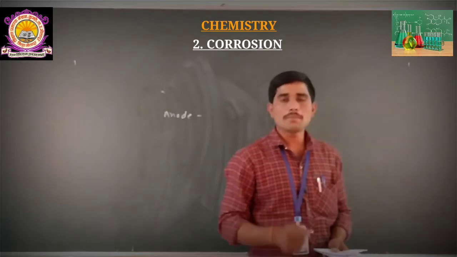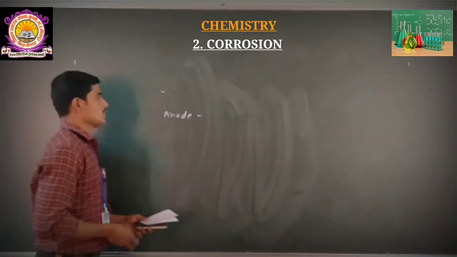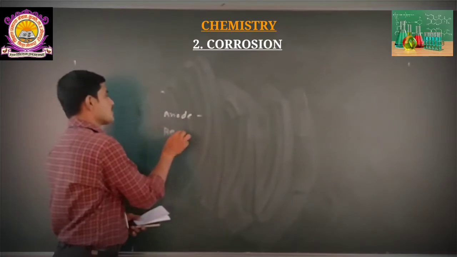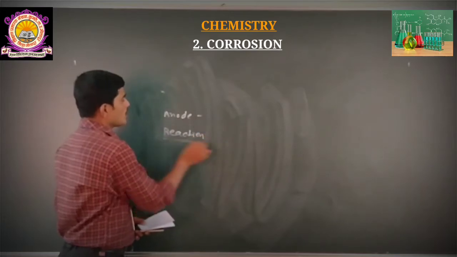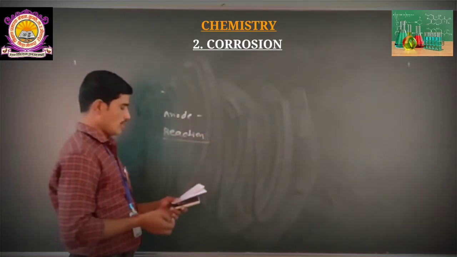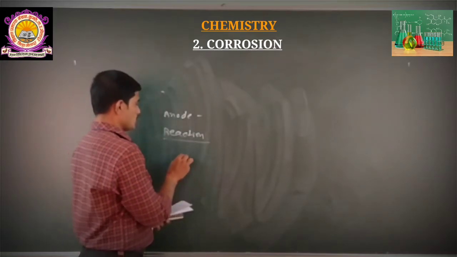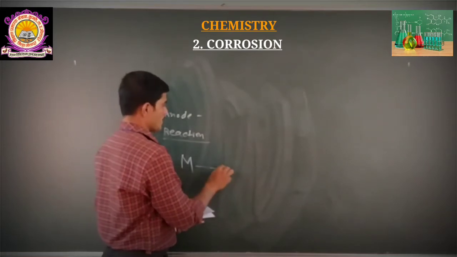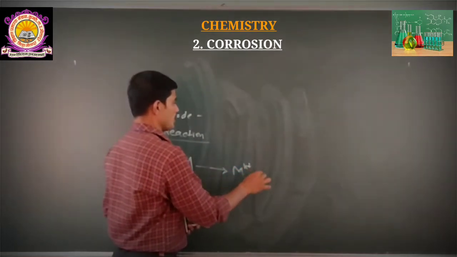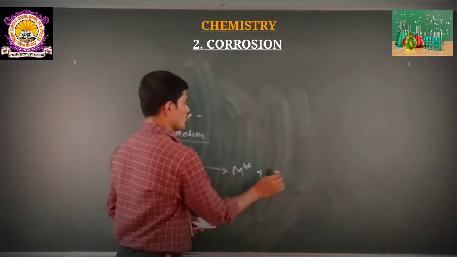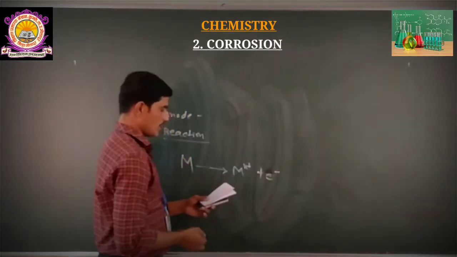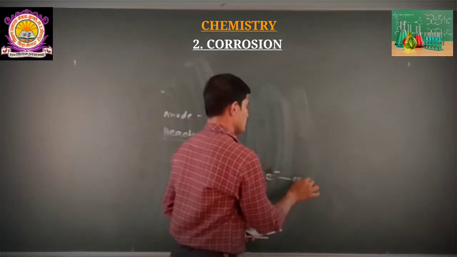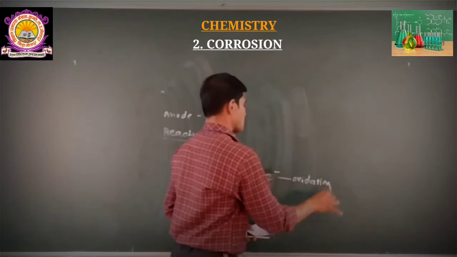At the same time, the liberation of electrons takes place. We represent this by a reaction: M gives M^n+ plus n electrons, the evolution of electrons. This is an oxidation reaction.